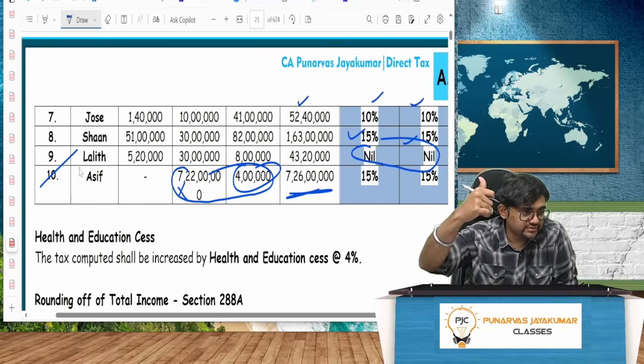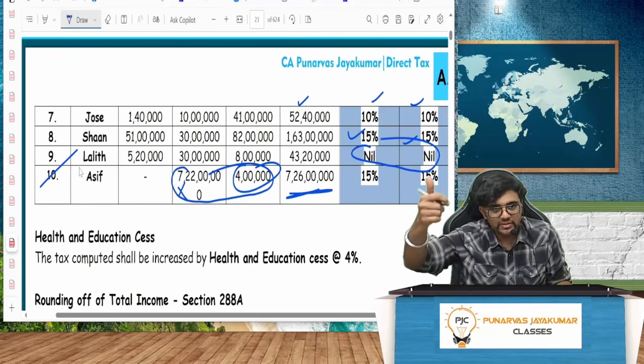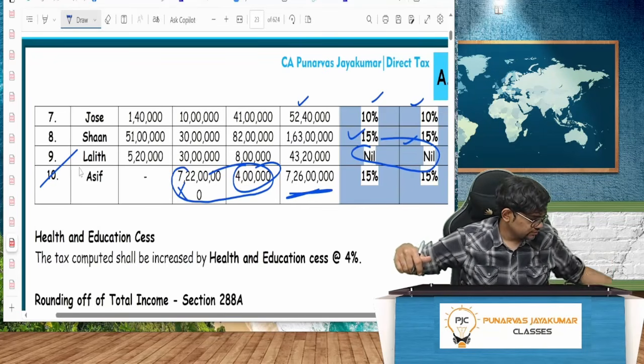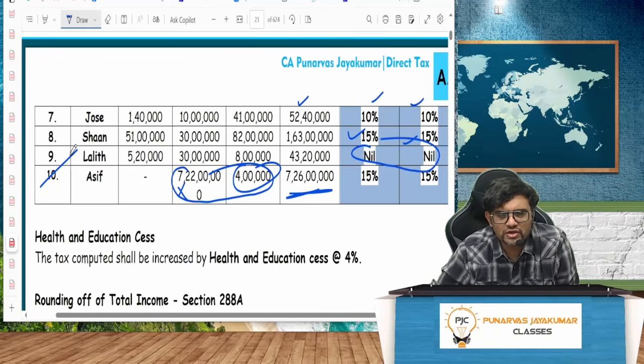Yes, Money, did you understand? In your WhatsApp it says Money. I think your name is Money only. Did you understand, buddy? 10th one also? Thumbs up. Everybody else understood or not?